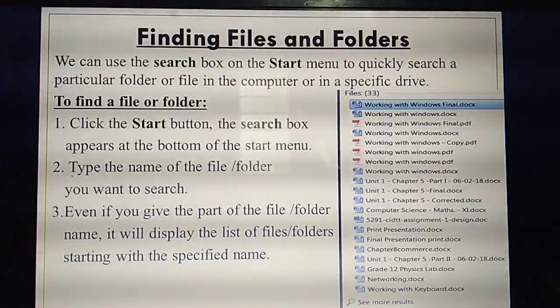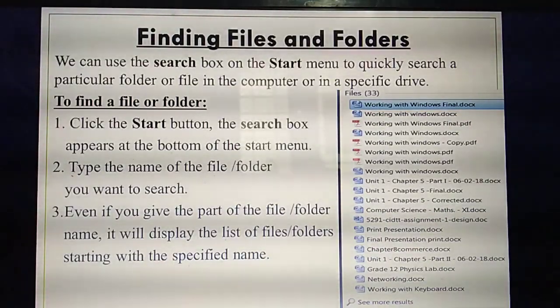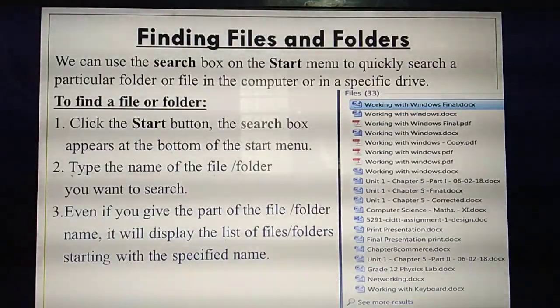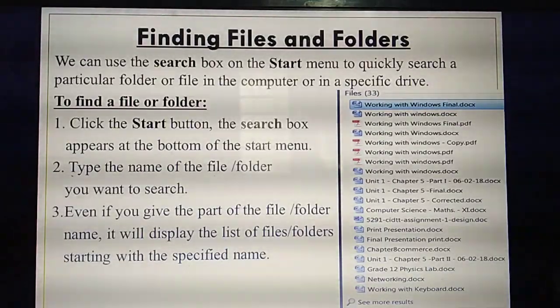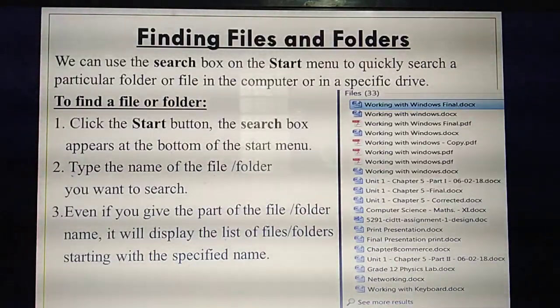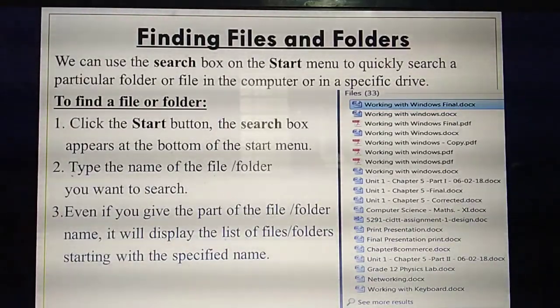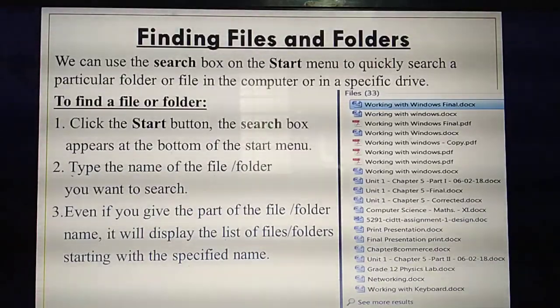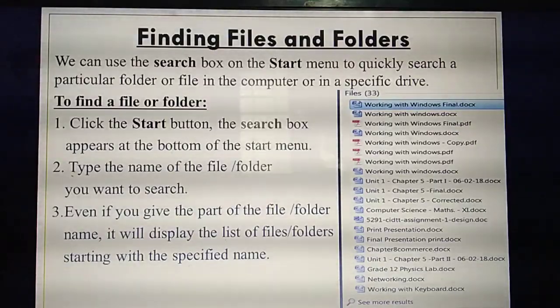Suppose you immediately need to take some file on your computer. What's the normal step to open a file? You will open My Computer, then open the drive: D means D drive, E means E drive, F means F drive. Then you need to find where the files are. Each and every folder you need to open to find whether the file is there or not. That's a tedious process. In order to avoid that, you can find the files in an easier way. That is what we are going to study here.